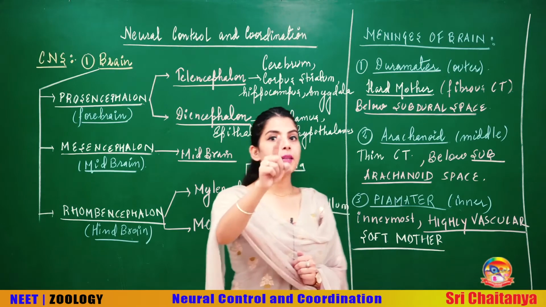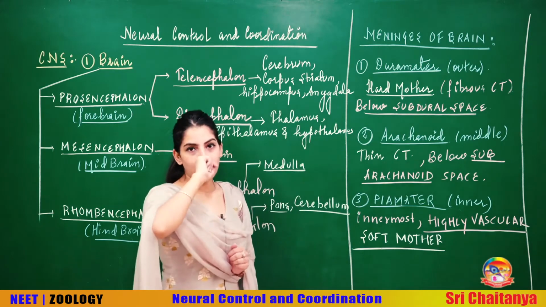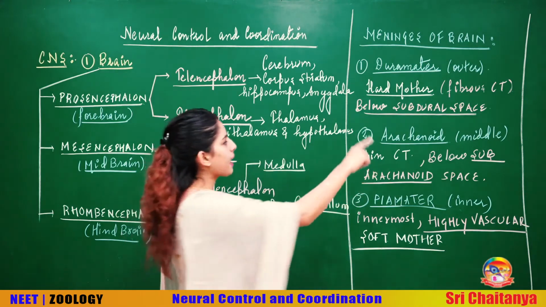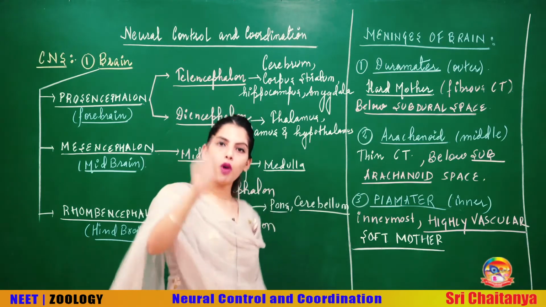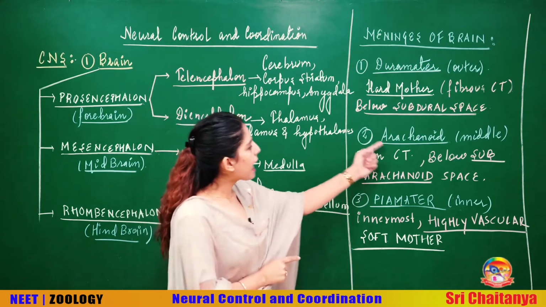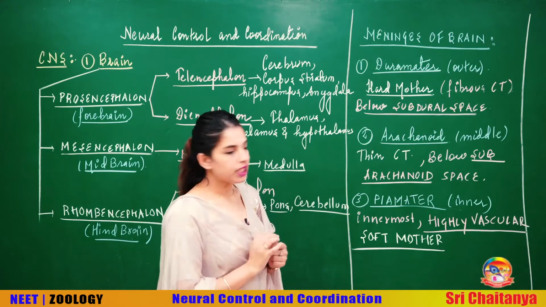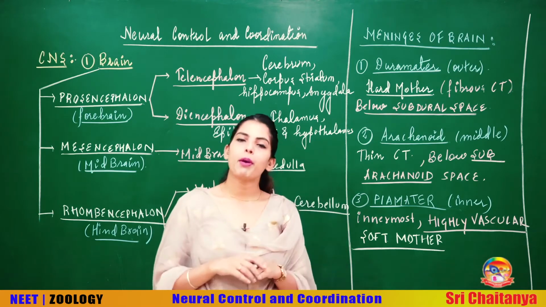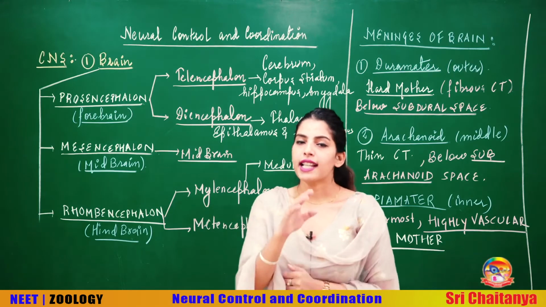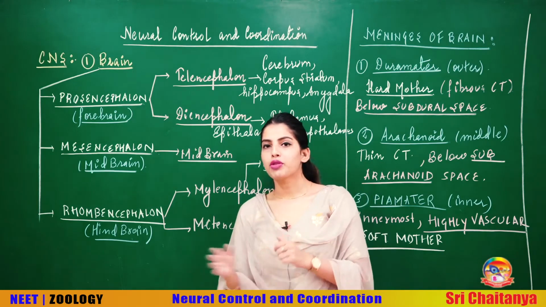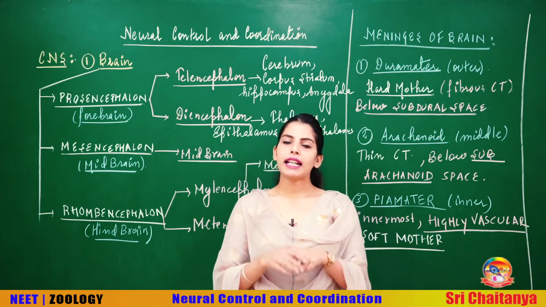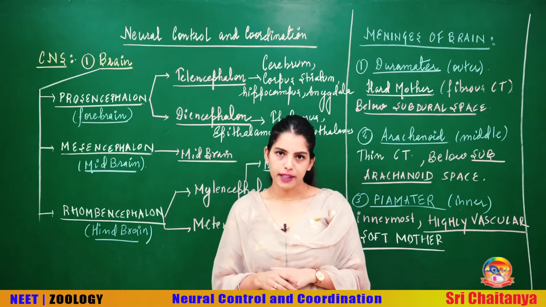We will see the property of this subdural space, because there is a difference in the subdural space, and there is one more space we will discuss as we come to the arachnoid. This arachnoid is the middle layer, students, and it is also made up of thin connective tissue. Just like the space below the dura mater is the subdural space, the space below the arachnoid is called the subarachnoid space.